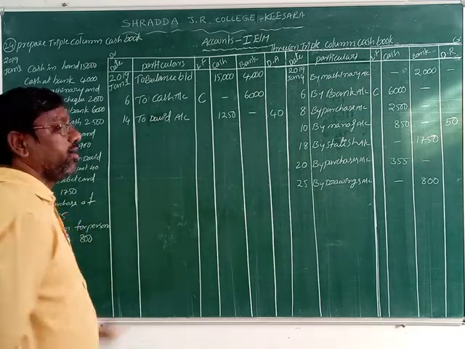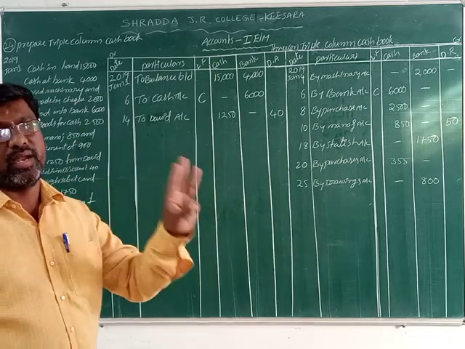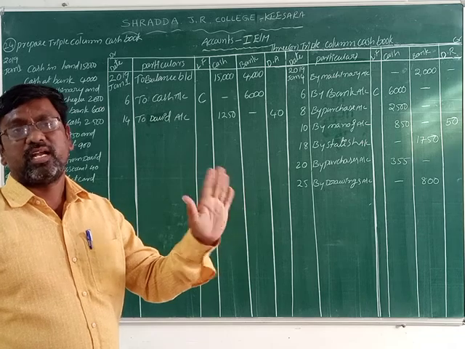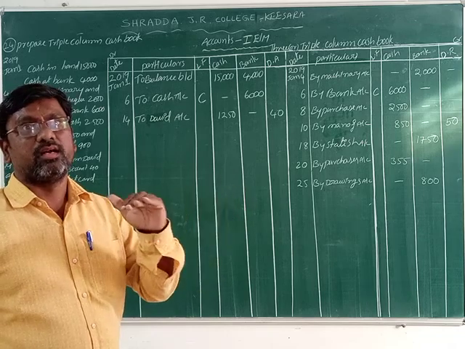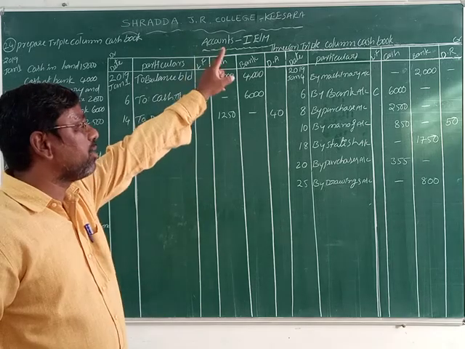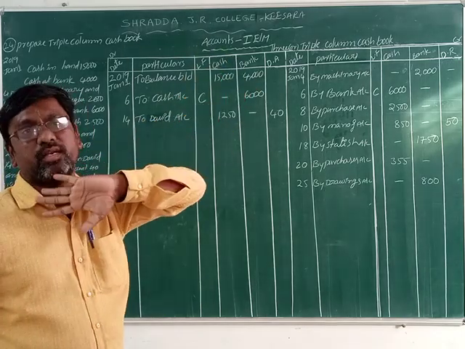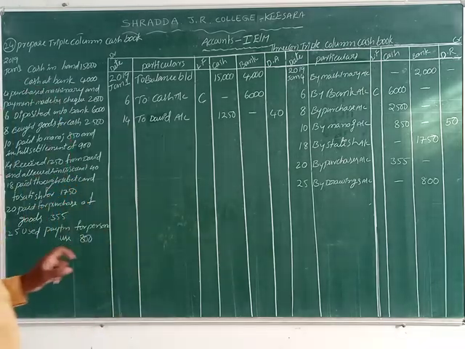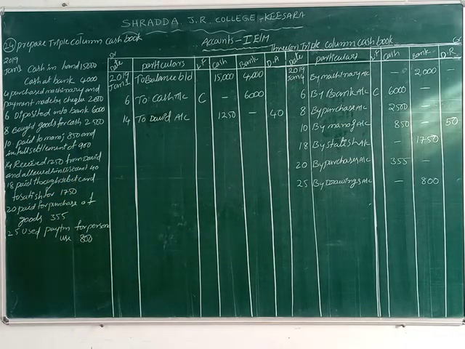Don't forget: debit card, credit card, Paytm, net banking, PhonePe. These are all completely bank transactions, so we record the amount in the bank column only. Now all transactions are recorded in the three-column or triple-column cash book.